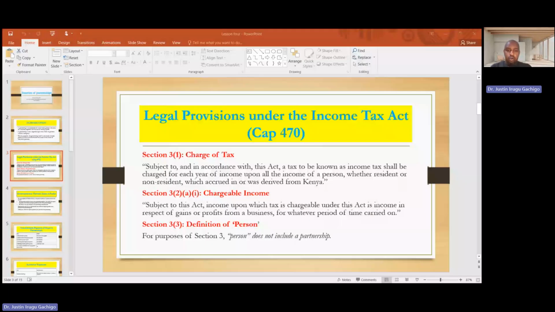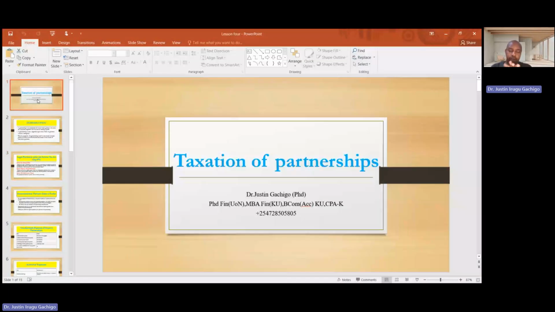Okay, good morning. So I want us to continue from where we left off last time. Last time we looked at the taxation of companies. Previously, we looked at the taxation of employment income. So today, I want us to look at taxation of partnership.